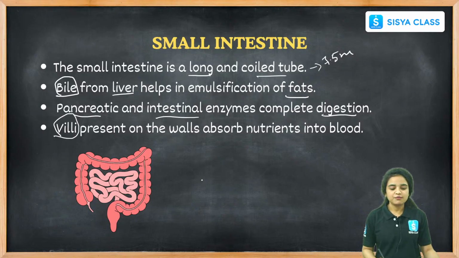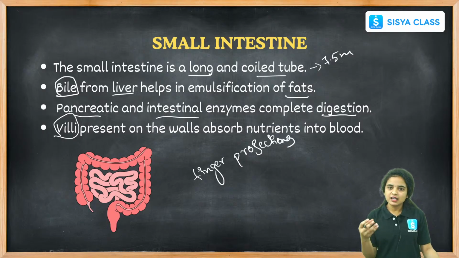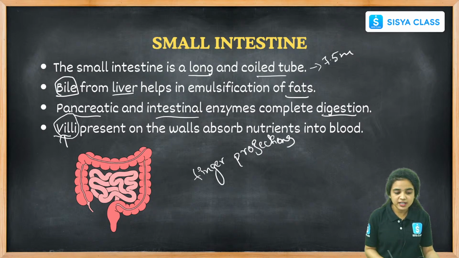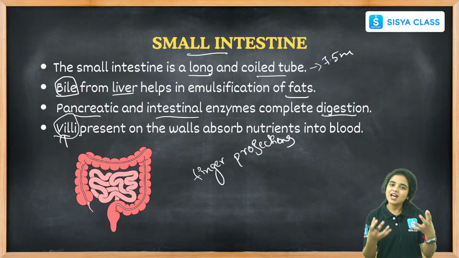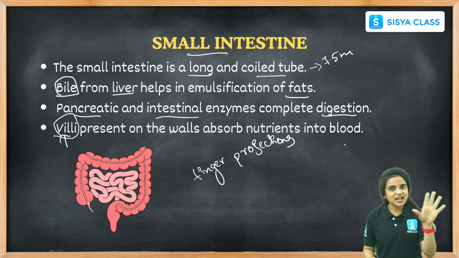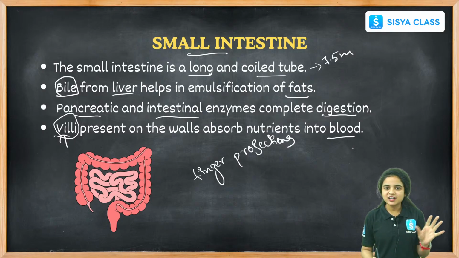And there is a structure present in the small intestine: villi, finger-like projections that we can see here. They help in the absorption of nutrients. The nutrients present in our food are absorbed with the help of these villi, which are present in the small intestine. They help in the absorption of nutrients, and they supply them into the blood.